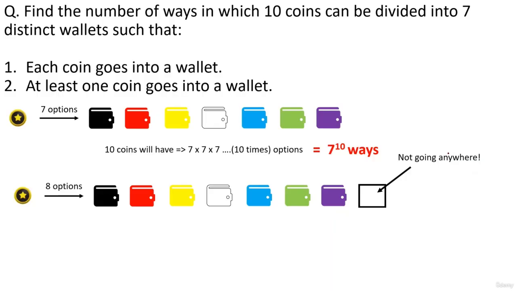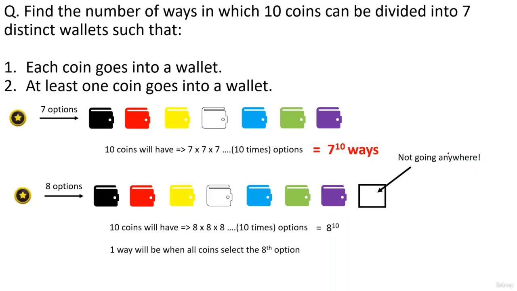तो अगर एक coin के पास guys 8 options हैं, 10 coins के पास कितने options होंगे? 8 8 8 8 multiplied 10 times, okay, which will be 8 to the power 10. Okay, now guys 8 to the power 10 में exactly एक case वो वाला होगा जहाँ पे every coin selects the 8th option, that is not going anywhere, right? The question demands at least one coin goes into a wallet, right? So 8 power 10 में से हम लोग वो एक last case निकाल देंगे, जहाँ पे all the coins are selecting only the last option, that is the 8th option, that is staying in its place, right? So the value will be 8 power 10 minus 1. As simple as that.